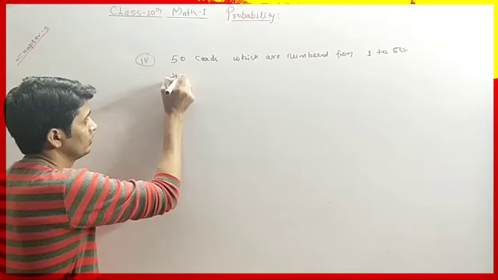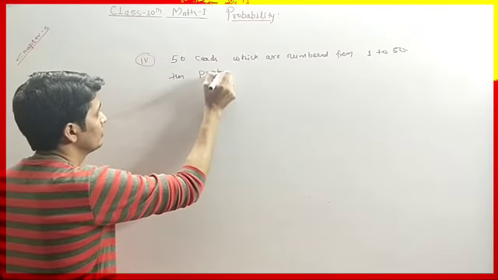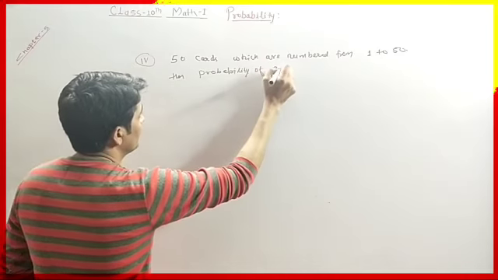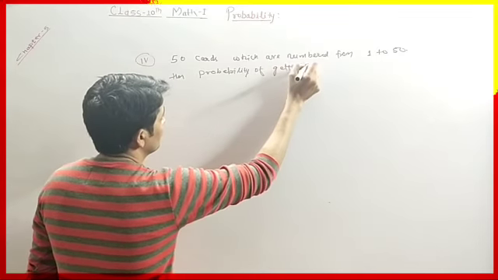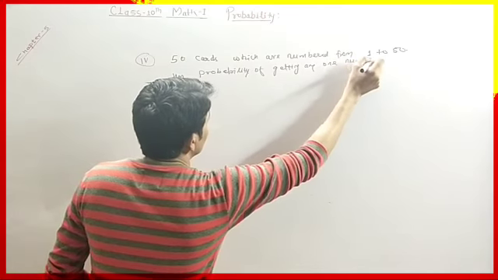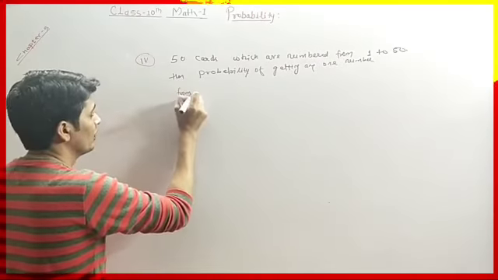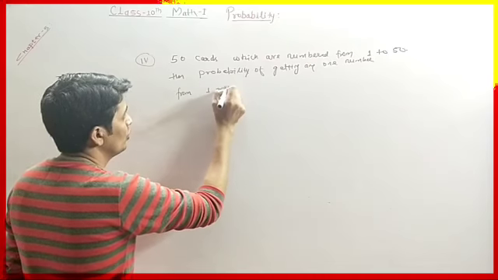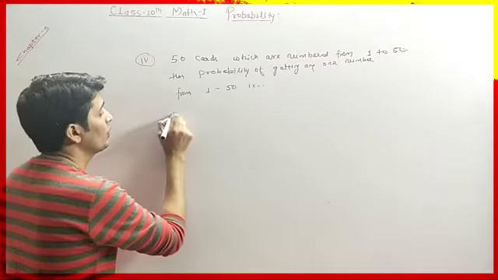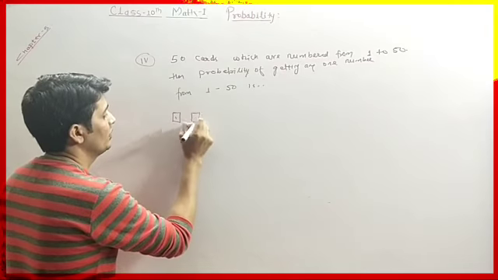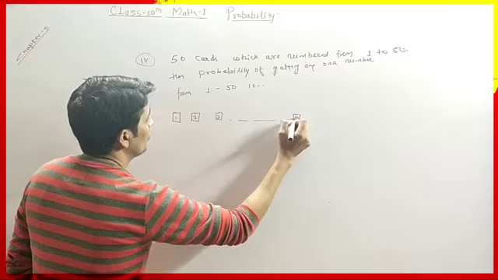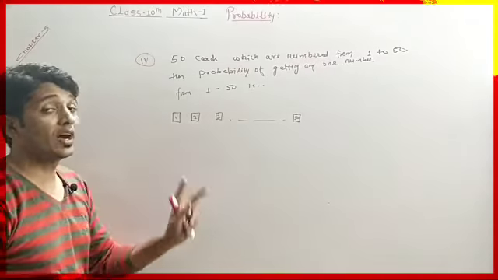Then the probability of getting any one number from 1 to 50 is... So we have 50 different cards which are numbered from 1, 2, 3 up to 50. So the total number of cards is 50.